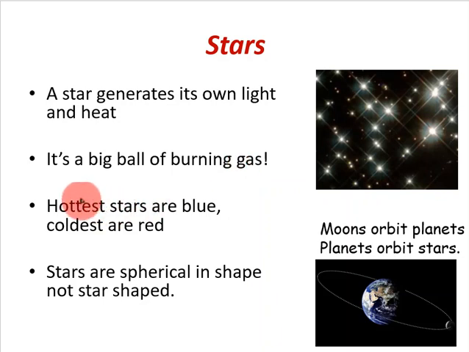Different stars burn at different temperatures. The hottest stars are blue in color, so they give off blue light, and the colder stars are more red in color. Stars are spherical in shape, and they're not actually star shaped. So moons orbit planets, and then planets orbit stars. At the center of most solar systems is a star, and the planets orbit around the sun, and then moons orbit around the planets.